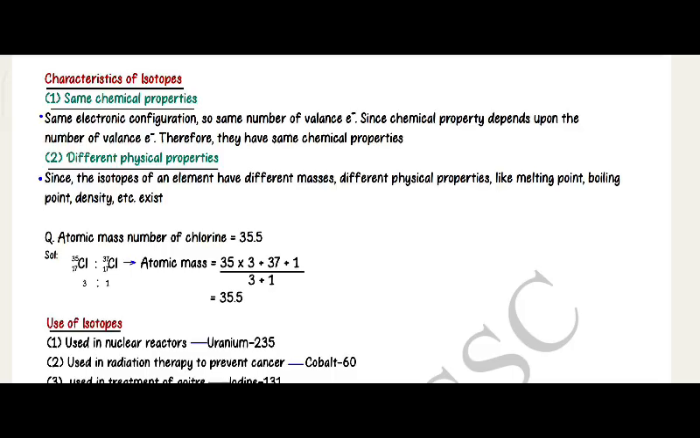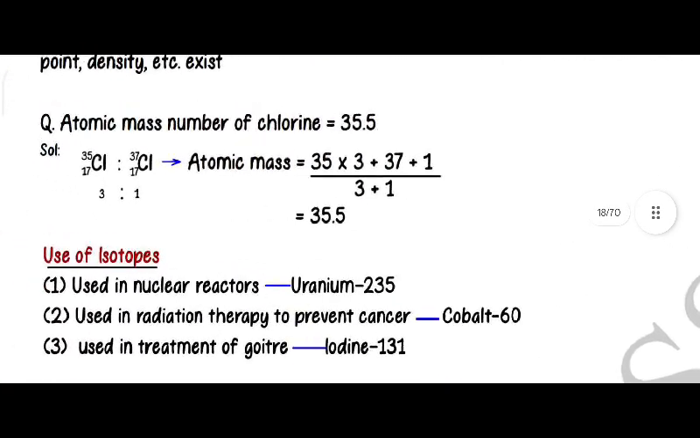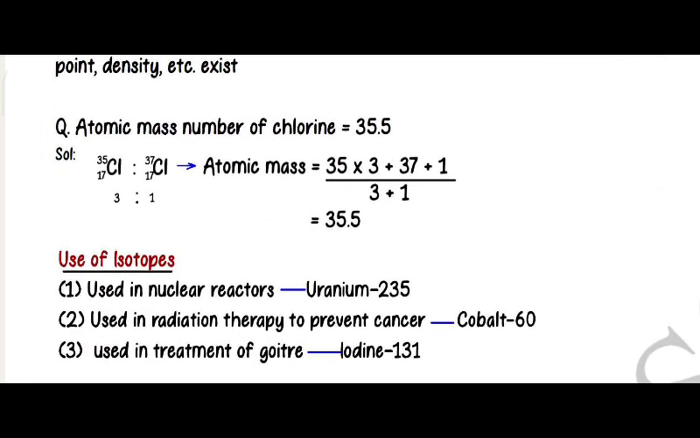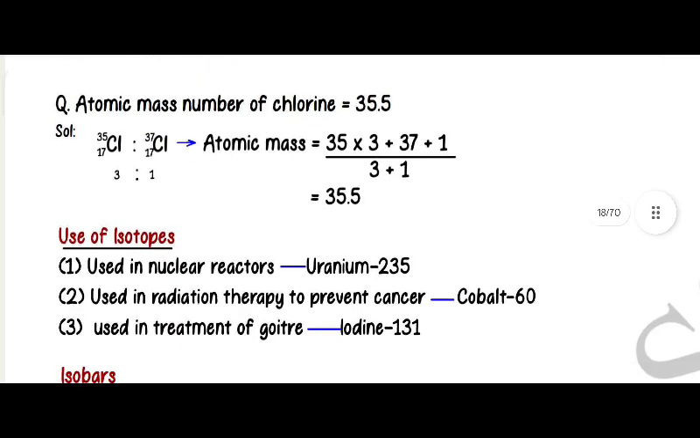Atomic mass number of chlorine is equal to 35.5. 35Cl17 and 37Cl17 are in 3 is to 1 ratio. Atomic mass is equal to 35 into 3 plus 37 into 1, divided by 3 plus 1, that is 35.5.